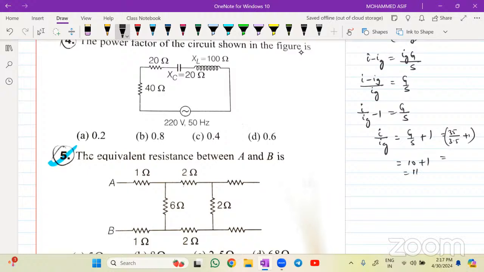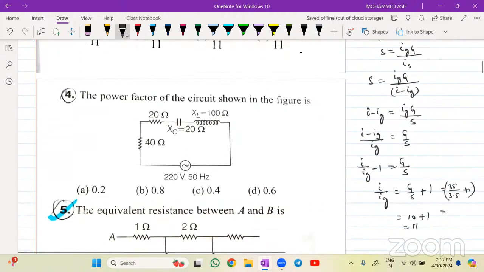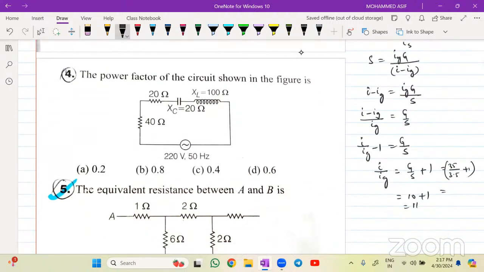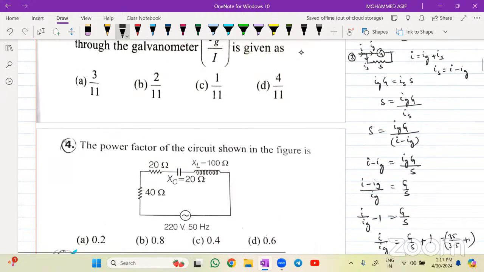So I by IG will be equal to how much? I divided by IG is equal to that much. So he's asking IG by I. The problem is asking your IG divided by I. So IG divided by your I will be equal to 1 by 11. Clear? Am I clear? Very good. 1 by 11.